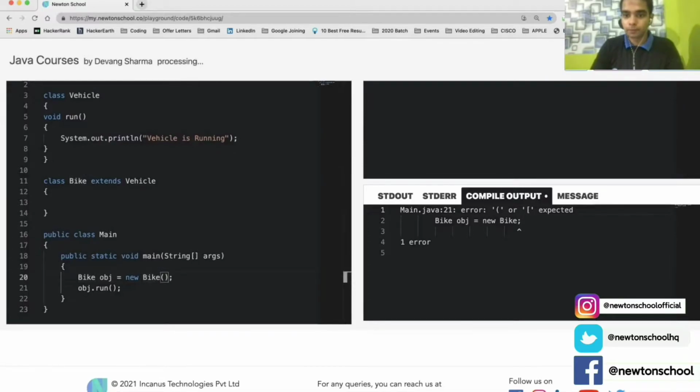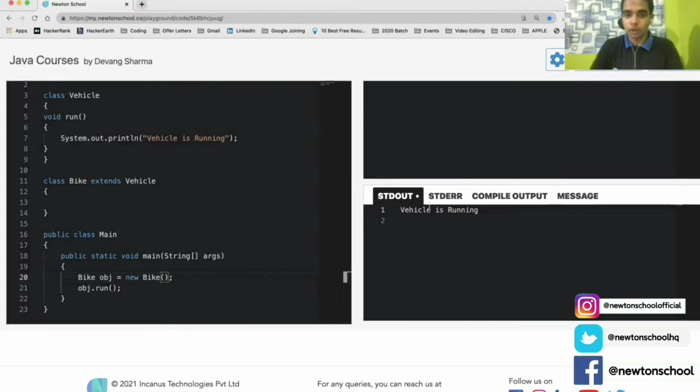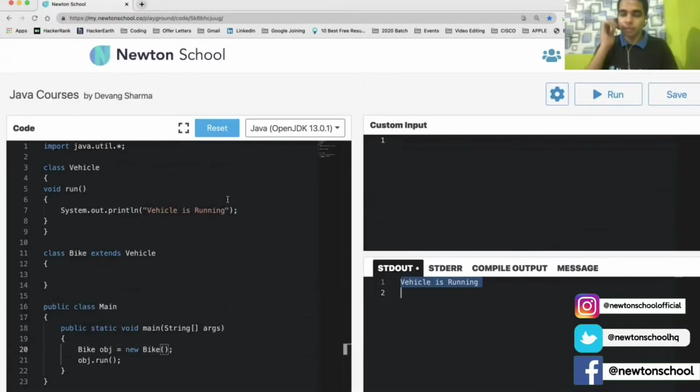Constructor call. Okay, I see my output as vehicle is running. What is the problem here?